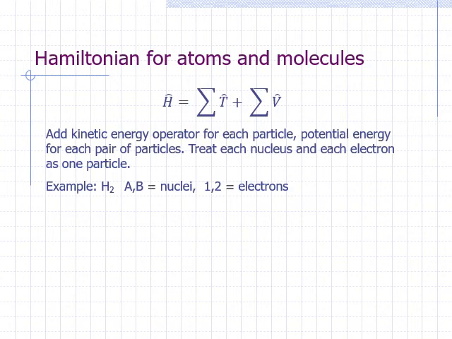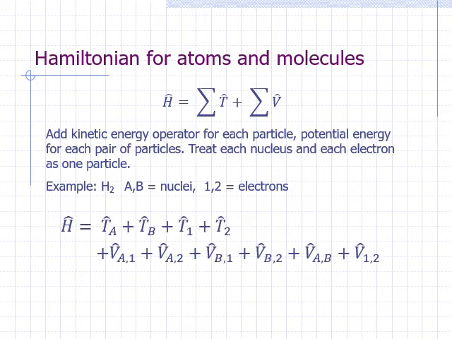Then, the Hamiltonian operator will just be equal to the kinetic energy operator for nucleus A, plus the kinetic energy operator for nucleus B, plus the kinetic energy operator for electron 1 and the kinetic energy operator for electron 2, plus the potential energy operator due to the attraction between nucleus A and electron 1, plus the potential energy operator due to the attraction between nucleus A and electron 2, plus the potential energy operator due to the attraction of nucleus B and electron 1, plus the potential energy operator due to the attraction between nucleus B and electron 2, plus the potential energy operator due to the repulsion between nucleus A and B, plus the potential energy operator due to the repulsion between electron 1 and electron 2.